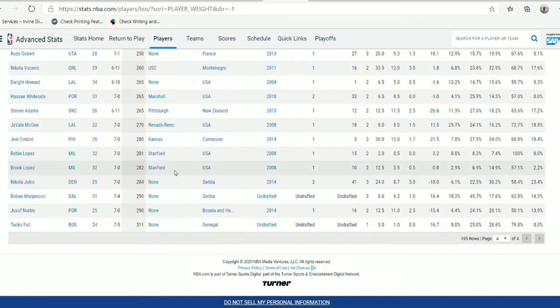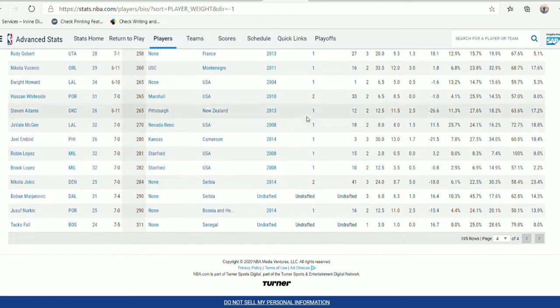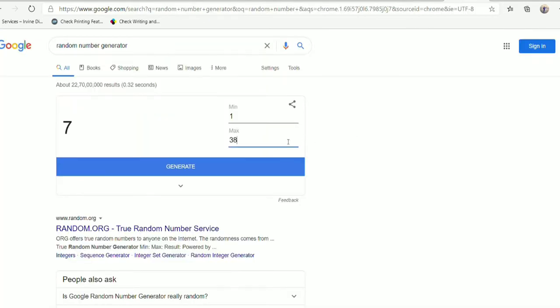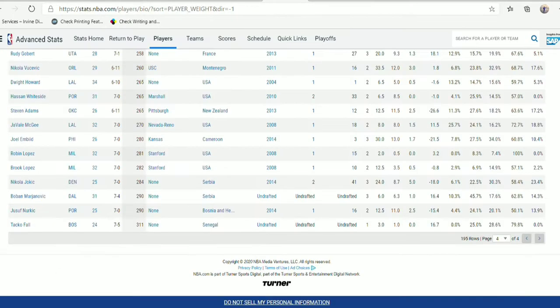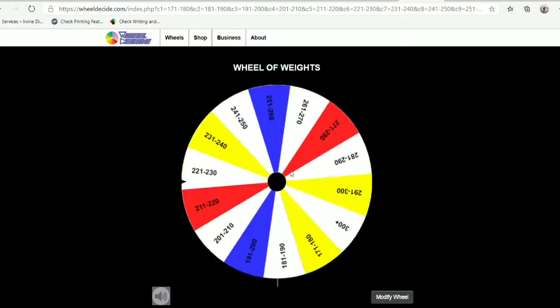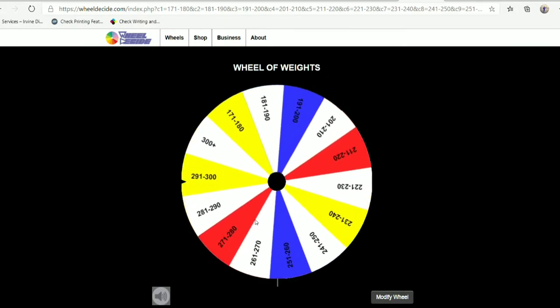So let's move to the random number generator to get the player, as we get the number 1. So let's see who is that guy who's coming to our team, as we get Robin Lopez this time around. So we were just one more away from his brother Brook Lopez. So let's move on to the next spin here.